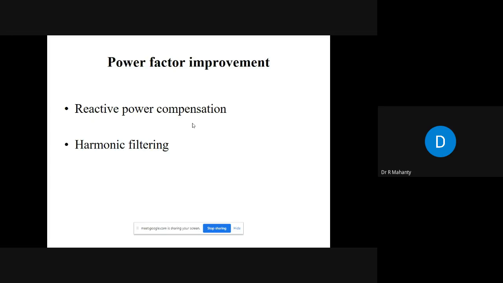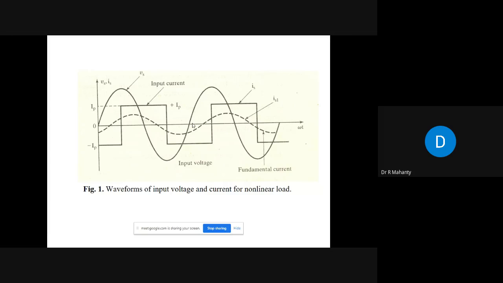Okay. Now, to have a good quality of power, or if you want to improve the overall power factor, what you have to do. First thing is that you have to reduce the angle between the fundamental component of current and the voltage. Okay, that is the first thing. And the second thing is that you want to make this waveform close to sinusoidal. Okay, so there are two things. One, you have to improve the displacement power factor, and the other one is that you will have to improve the distortion factor. Only then you will have a good power factor.